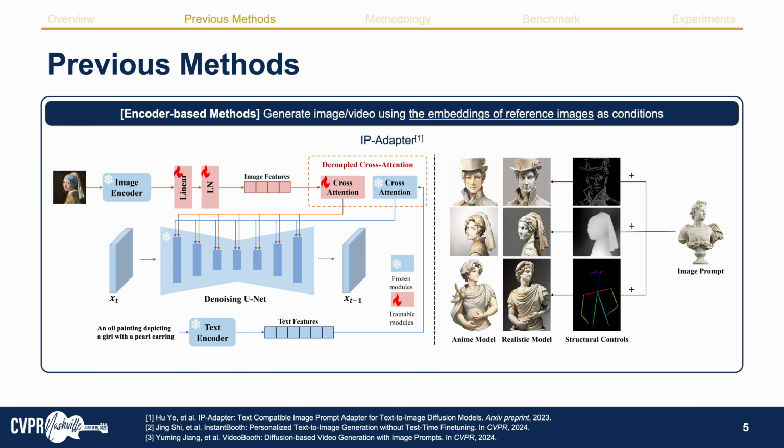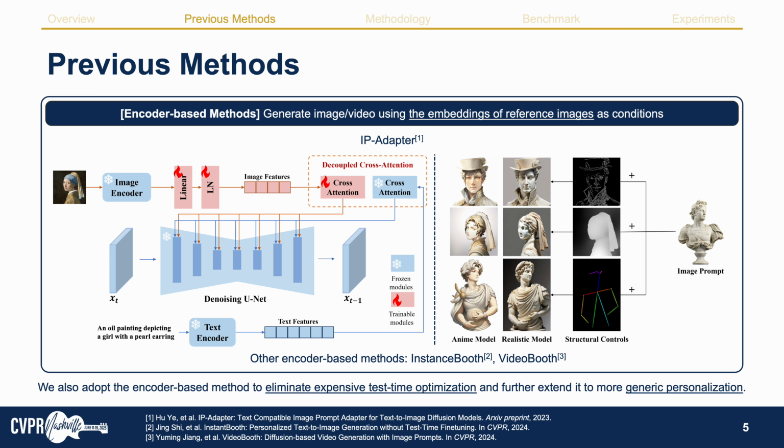Hence, the model will generate the images or videos based on the reference images. Some other popular personalization frameworks, such as InstantBooth and VideoBooth, also use encoder-based methods. In our framework, we also adopt the encoder-based method to eliminate expensive test time optimization and further extend it to more generic personalization.